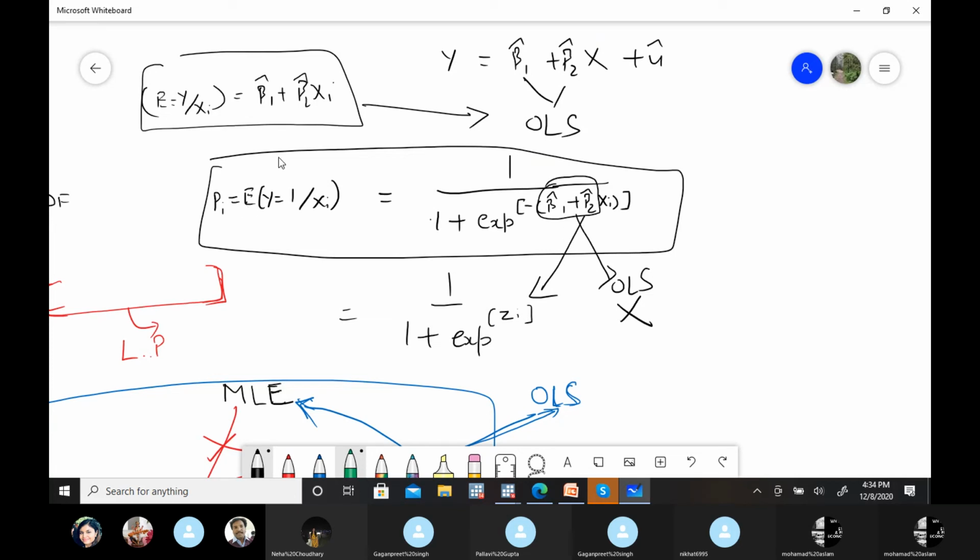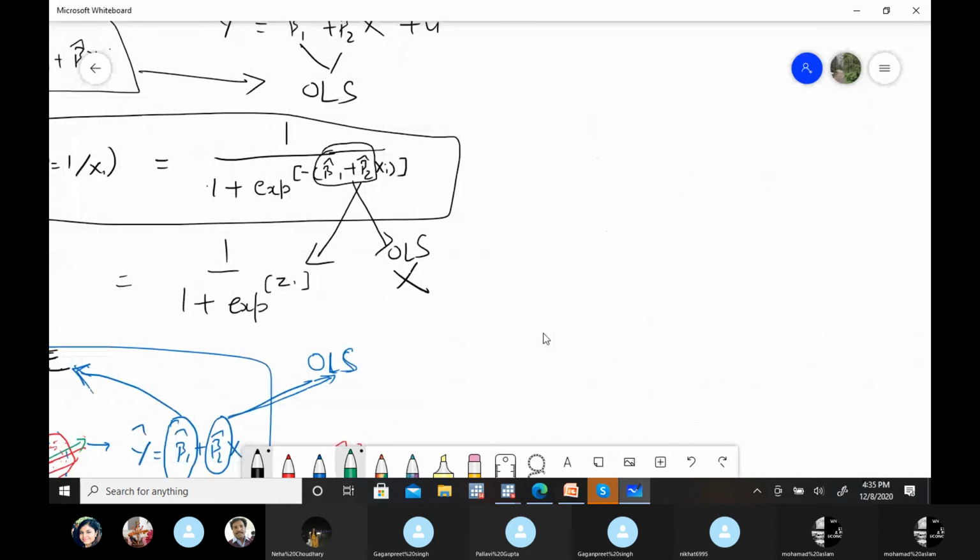This explanation is not simple with this equation because it's not a one-to-one linear equation. So we need some adjustments here, and for that we have two methods: either we can calculate margins or we can work with the odds ratio. So tomorrow I'll explain this part. I'll continue from here.